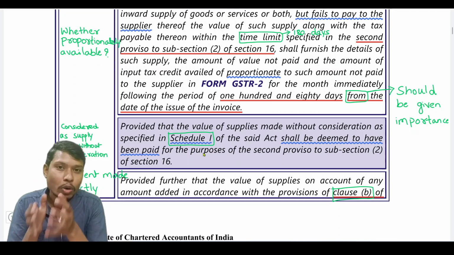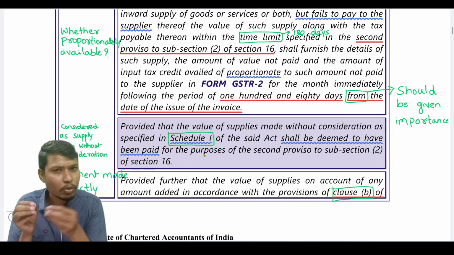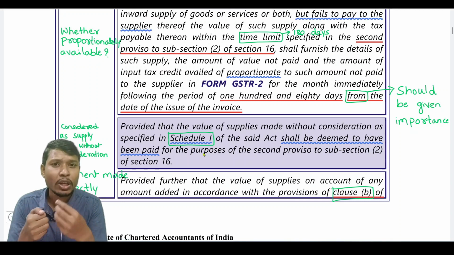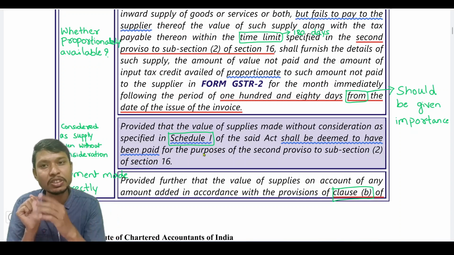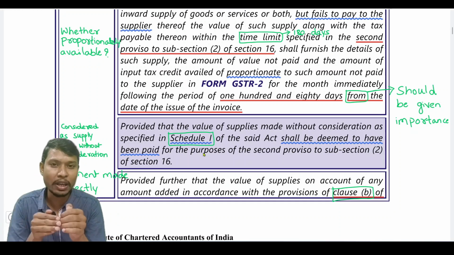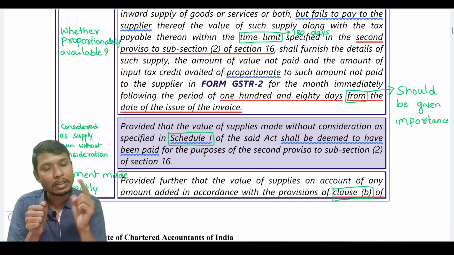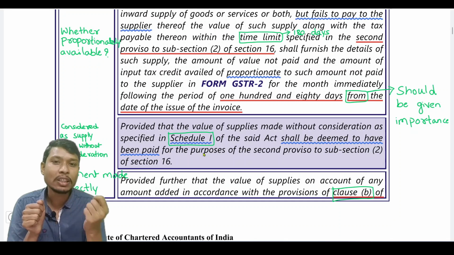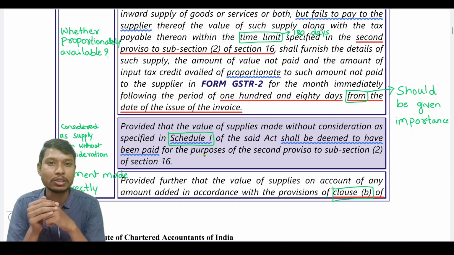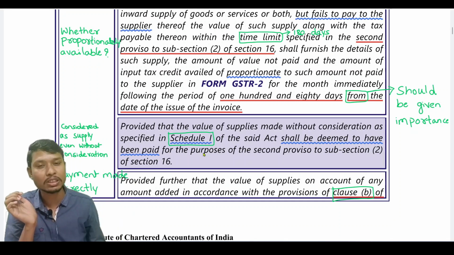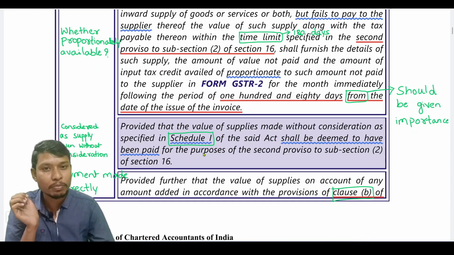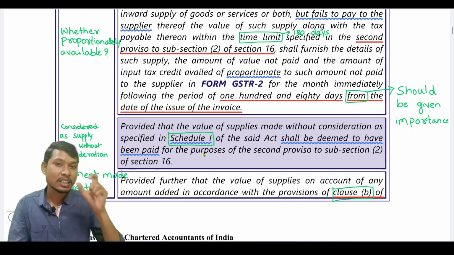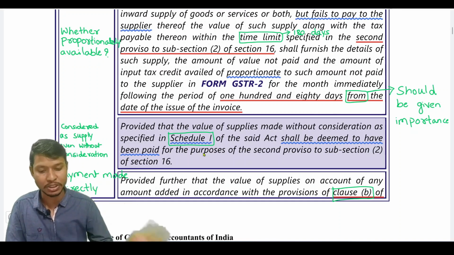What the second proviso tells is, if you are not able to make the payment within a period of 180 days, then the input tax credit availed on such supply we have to reverse. The supplies covered under schedule 1 are themselves without consideration. How will the concept of making the payment within 180 days come? That is the reason these are covered under exceptions.